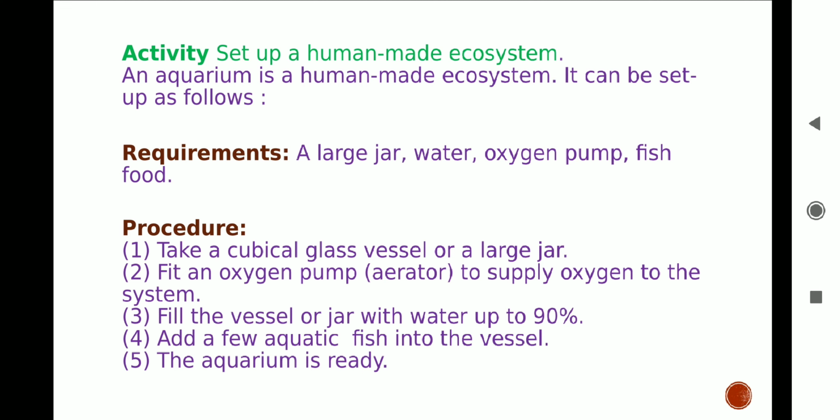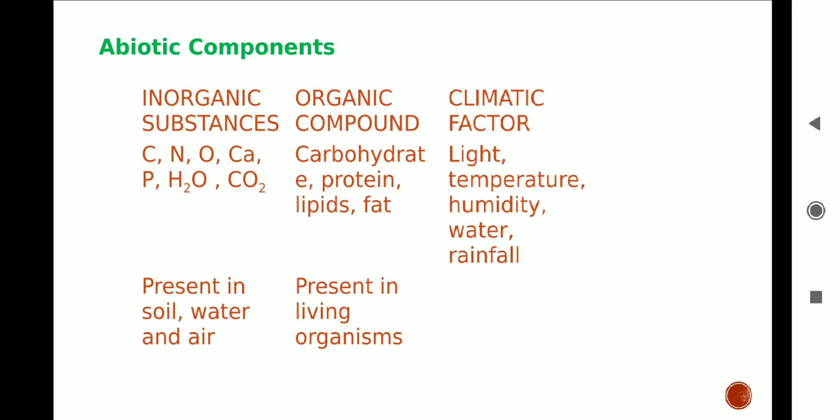Abiotic components are classified into inorganic substances, organic compounds and climatic factors. Carbon, nitrogen, oxygen, calcium, phosphorus are in the free state, while water and carbon dioxide are in compound form. These all are the main abiotic components. They are present in water, soil, and air. Carbohydrate, protein, lipids, fat, nucleic acid are the organic compounds which are present in living organisms. While light, temperature, humidity, water, and rainfall are the climatic factors which affect the climate.